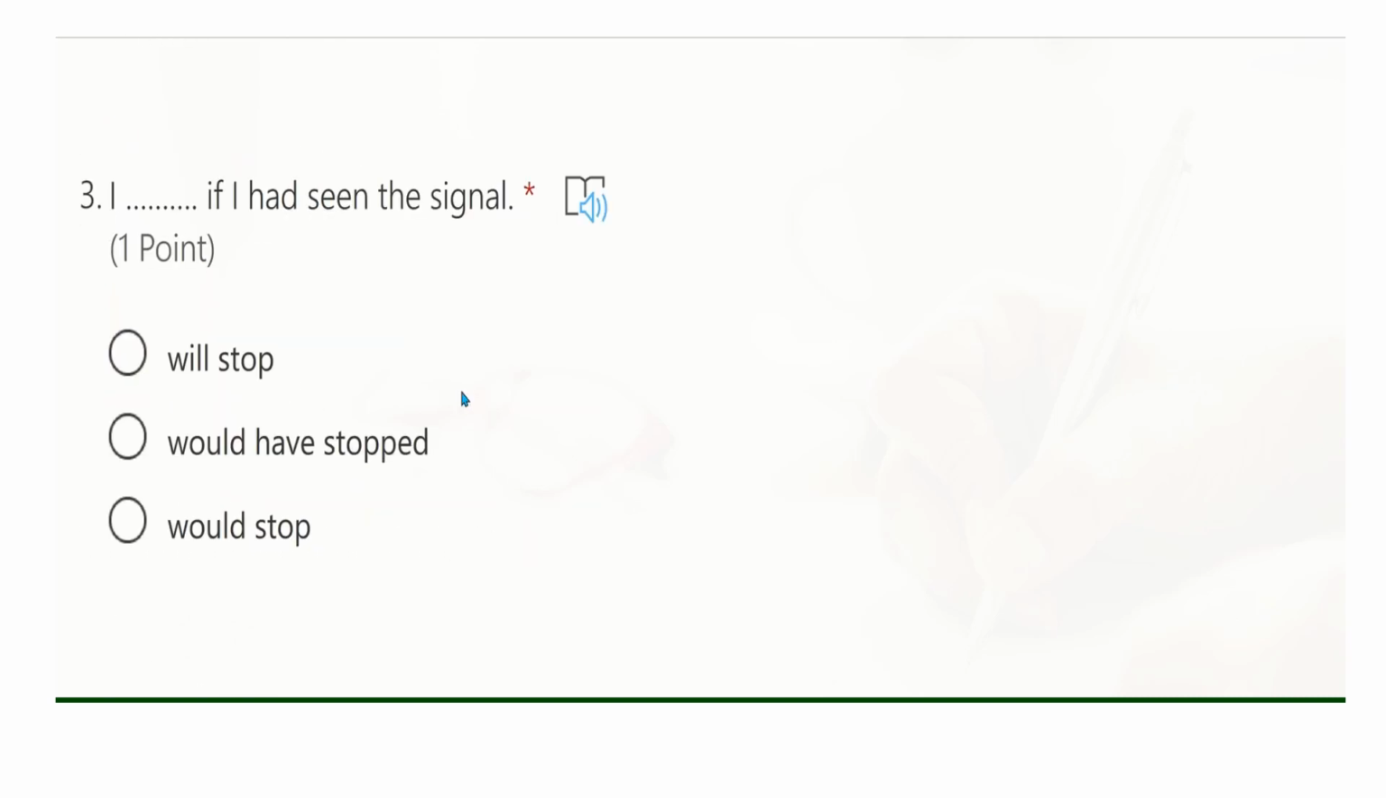The third: if I had seen the signal, is it would stop, would have stopped, or would stop? The right answer is would have stopped. I would have stopped if I had seen the signal. Also, this is the third conditional. We have if plus past perfect, plus would, plus have, plus past participle of the verb, which is here stopped. In reality, it means I didn't see the signal, so I didn't stop. I'm just now supposing that if I had seen the signal, I would have stopped.